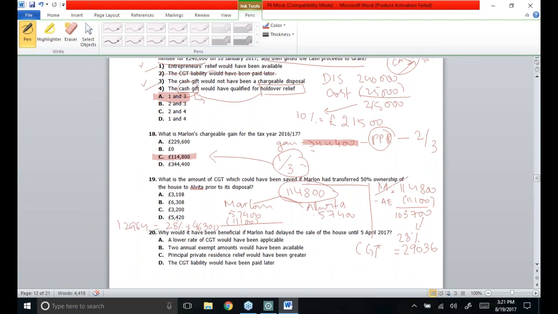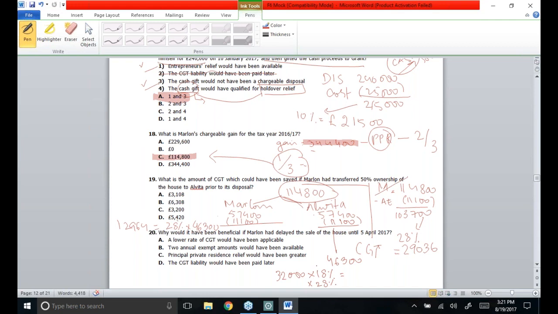So if ownership of the house is transferred to Elvita, they both will be able to use their annual exemptions. Again, 57,400 less 11,100, the remaining amount is 46,300, on which the basic rate of 18% will be applied till 32,000 and the remaining gains will catch the rate of 28%.